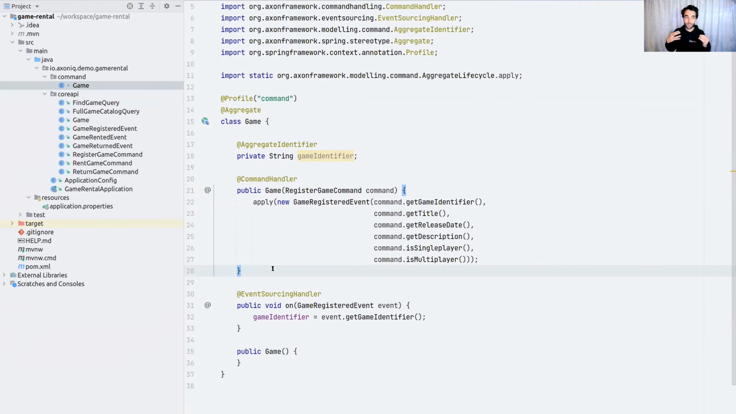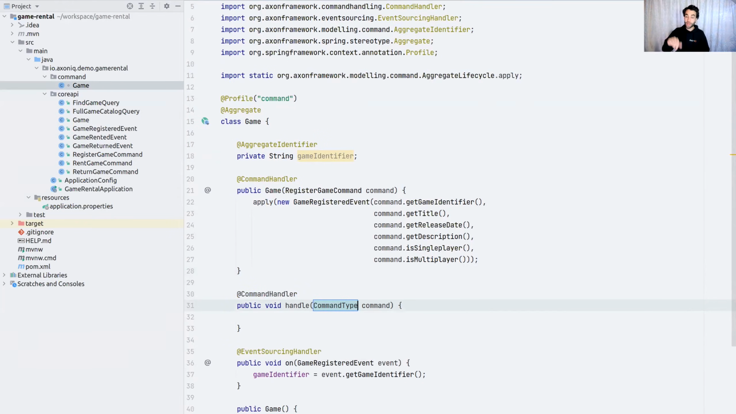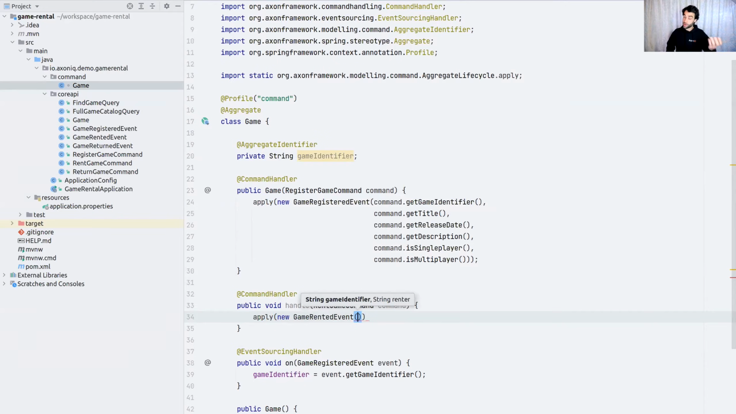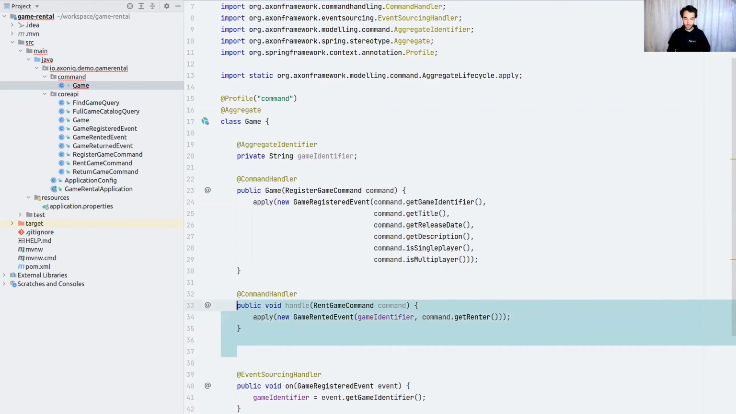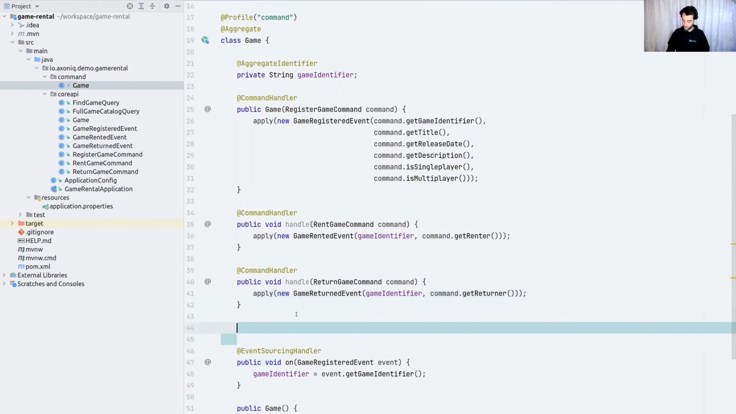We can start introducing our rent game command handler and our return command handler. For this, I have specific Axon live templates up my sleeve. So I've got a rent game command handler, and we're just going to apply right now, right? We're going to do a game rented event. We need to provide the game identifier, which we have as state, and we need to retrieve the renter from here. All right. We can do a similar thing for the return. So let's do just that. And this is not going to work, of course. Need to fix those import statements and make this a returner. Nice.